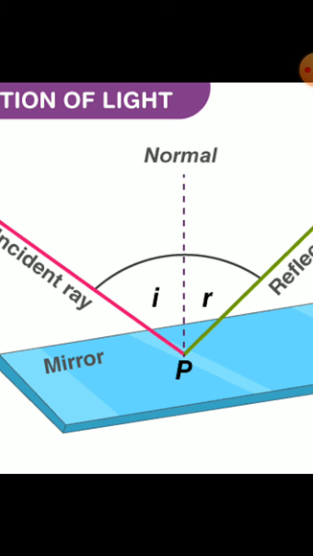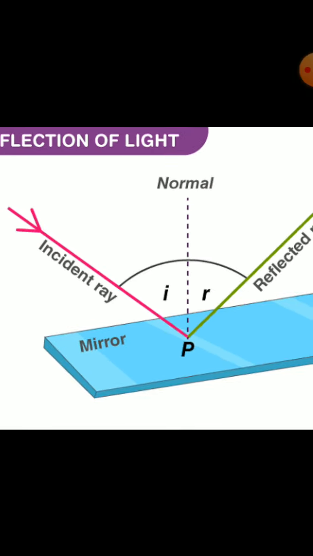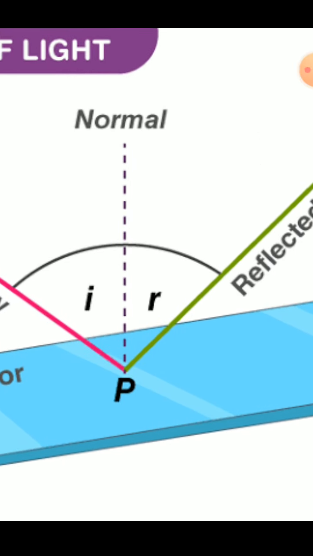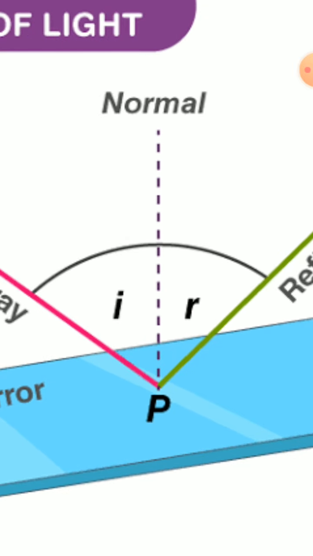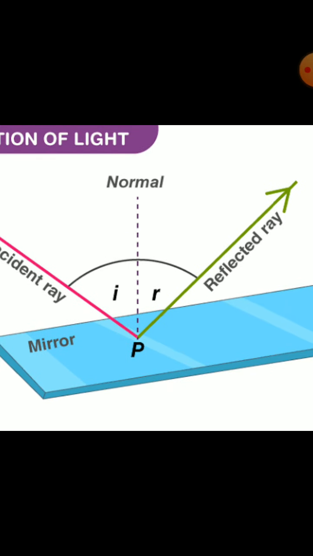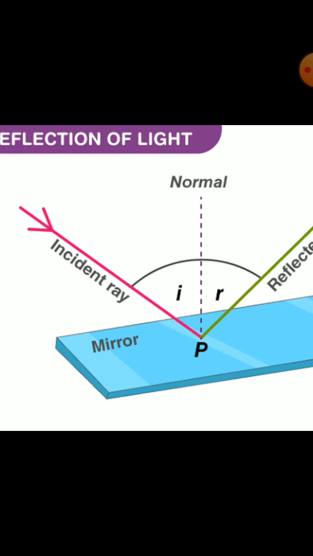The next law of reflection is that the incident ray, that is this pink one, the reflected ray, that is the green one, and the normal, that is this dotted line, at the point of incidence P, all lie in the same plane. That is a mirror. How can we see that the thing is a mirror or not?